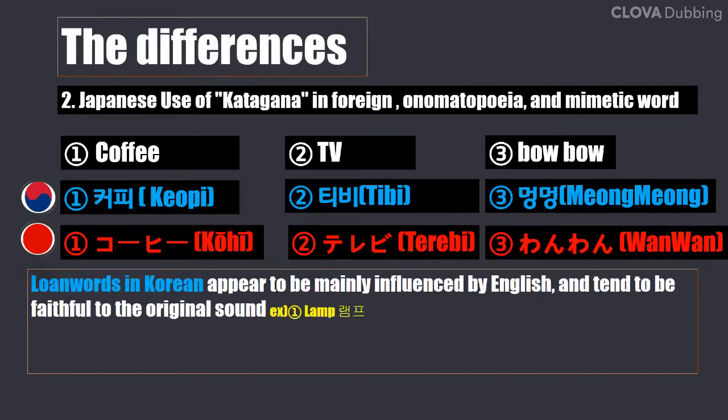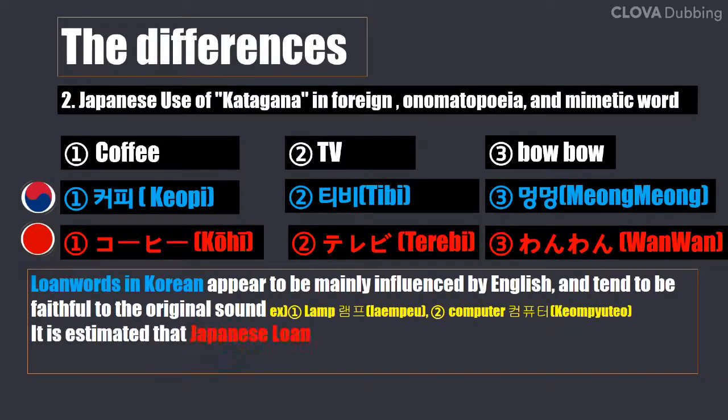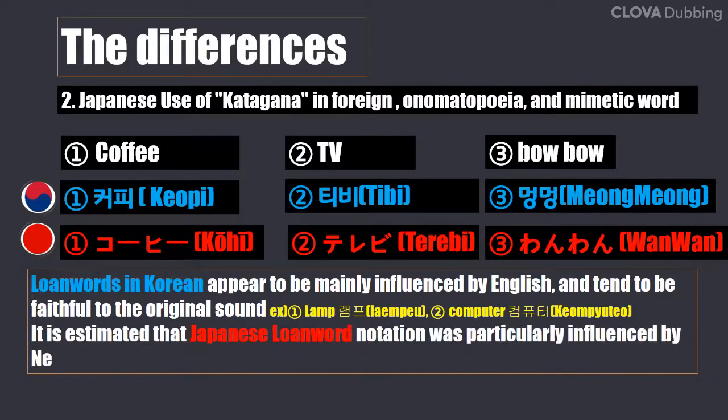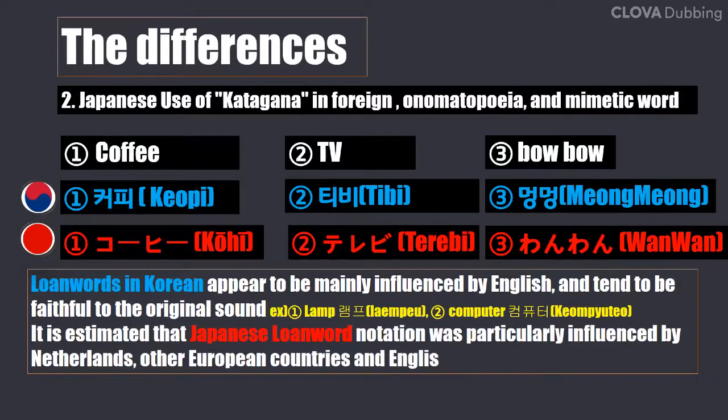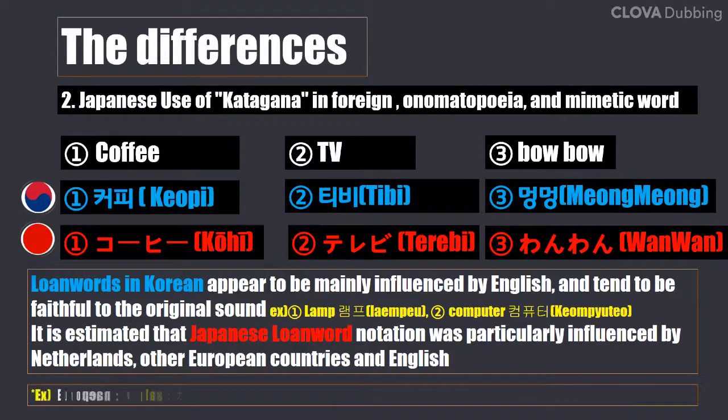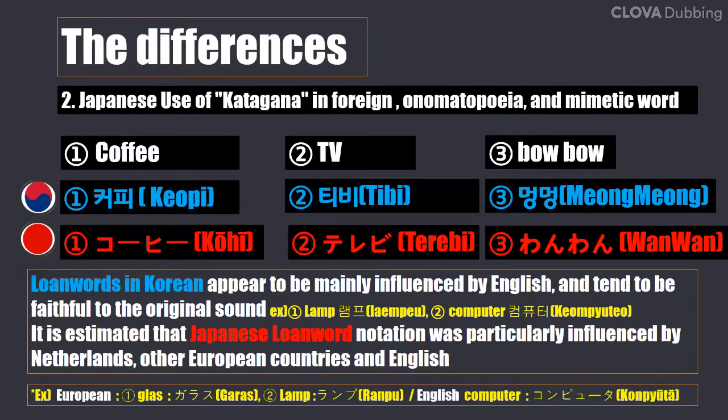램프, 컴퓨터. But it is estimated that Japanese loanword notation was particularly influenced by the Netherlands, other European countries, and English. You can see the examples. ガラス、ランプ、コンピュータ。 Japanese is particularly unique in foreign language notation and pronunciation.